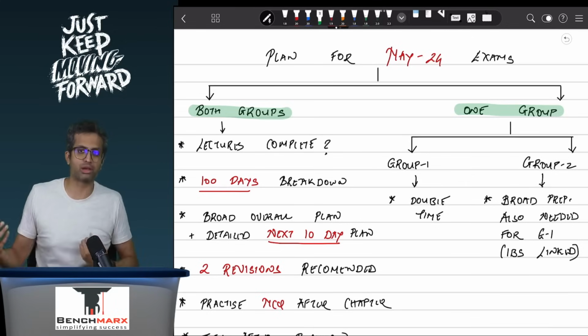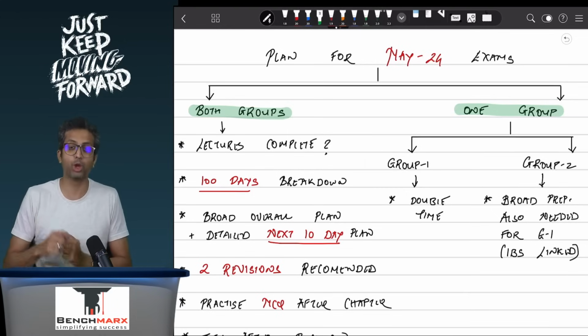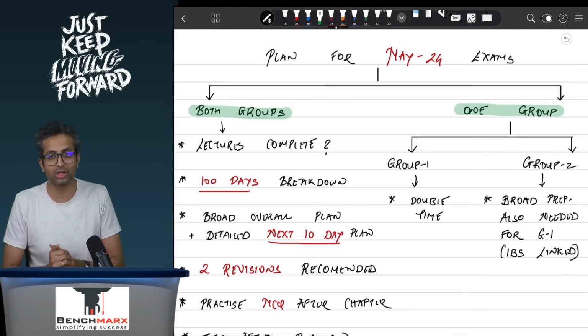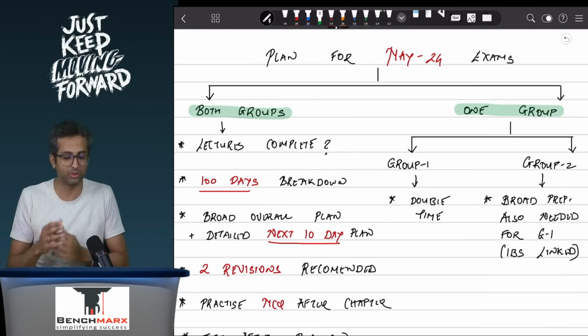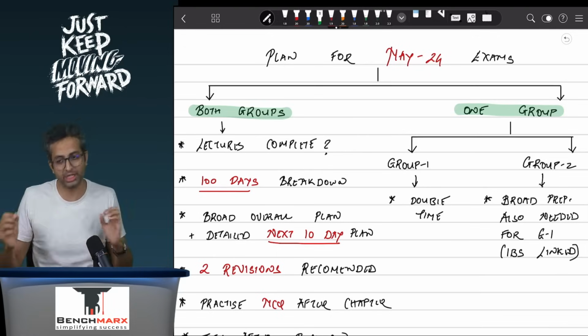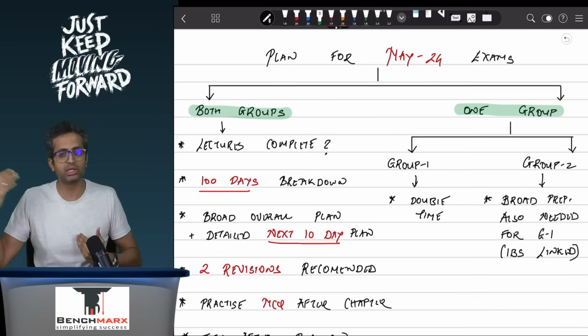From the day we are recording the lecture, approximately 100 days are remaining for the exam. We will always argue that, sir, elections are around the corner, but as per prudence and conservatism, we will assume that the exams start on 1st May. If you get a little more lead time, so be it. Let's treat it as your buffer, or maybe treat it for additional practice.